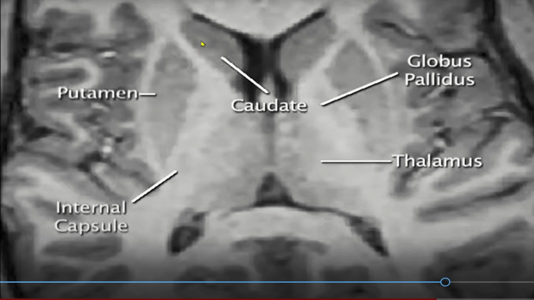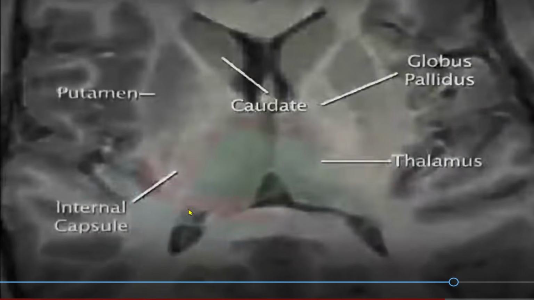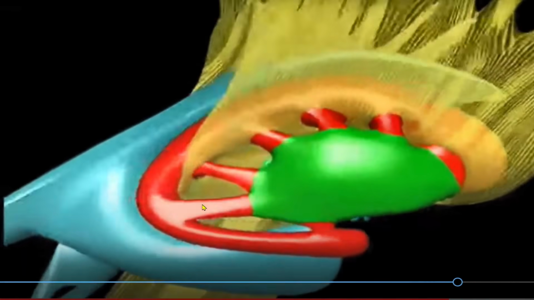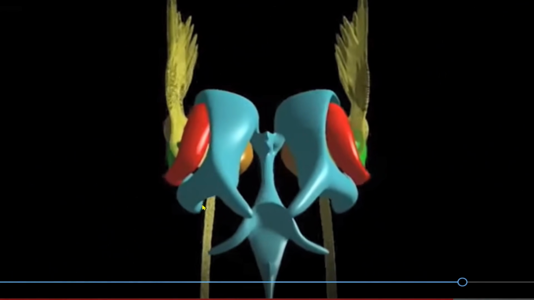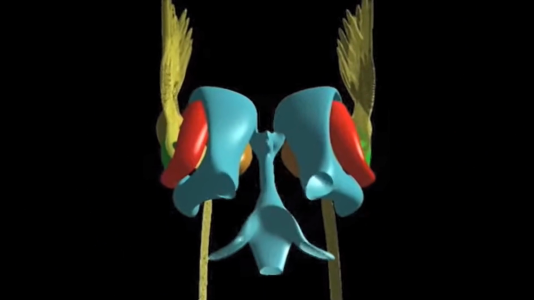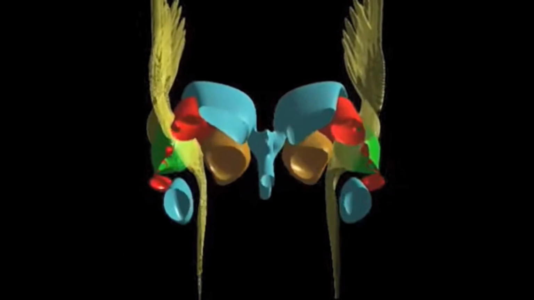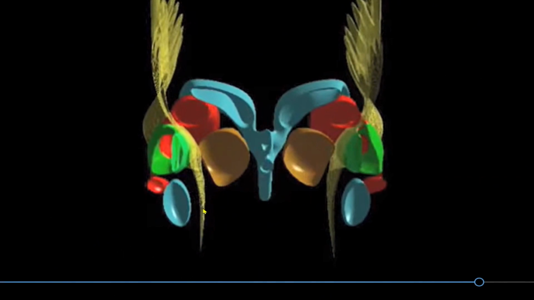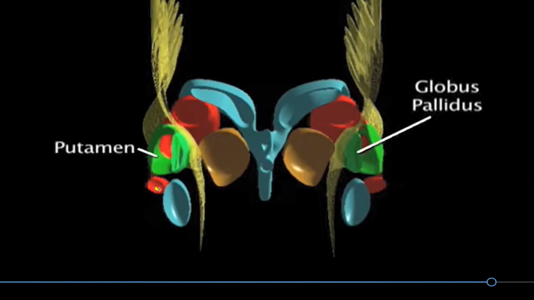Here comes the head of the caudate nucleus. If possible, here will be the tail of the caudate nucleus. This is going to be a 3D view of the structures of the basal ganglia. If we see it as a cross section, this is the aspect we will be seeing. Only the head end and tail end of the caudate nucleus will be appreciated. The structures are going to be the same.